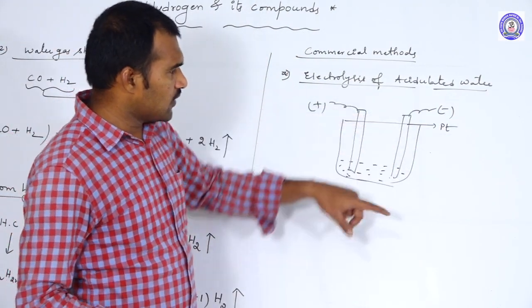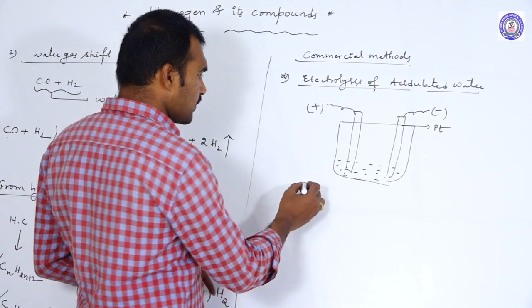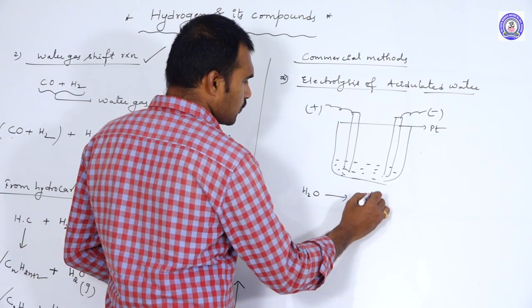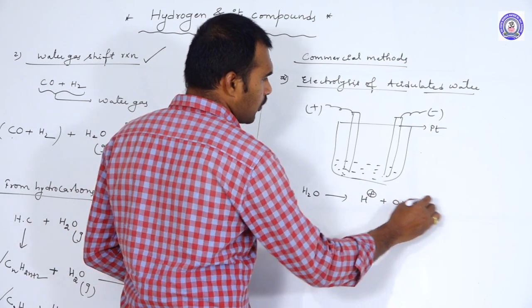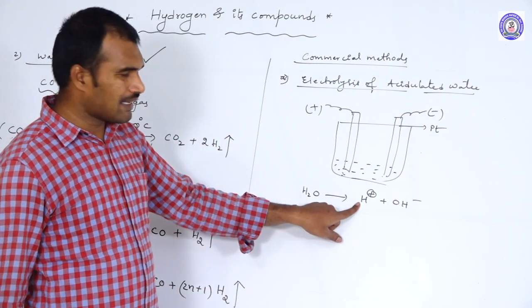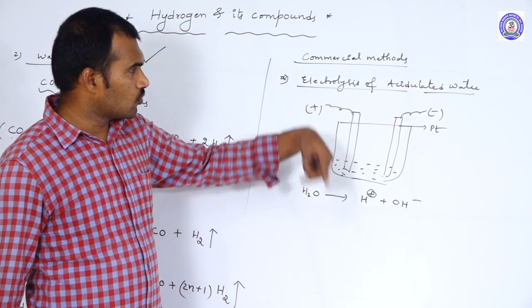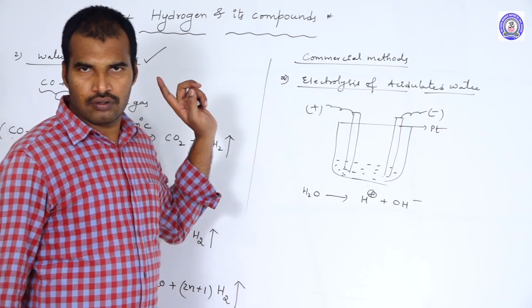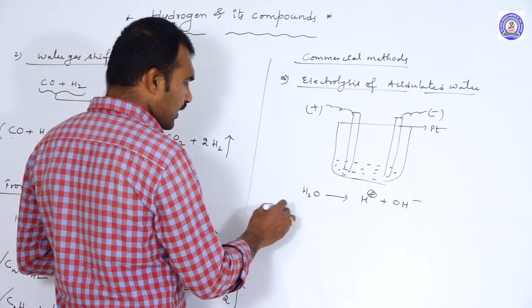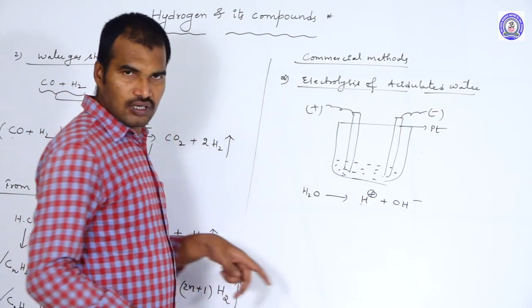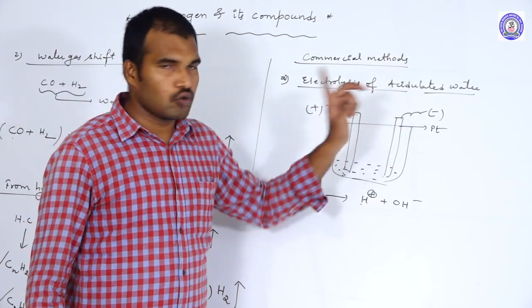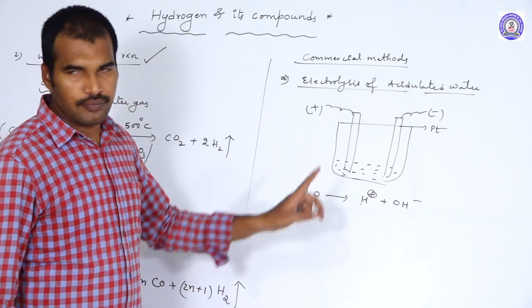When you electrolyse, what happens? H2O splits into H+ ions and OH- ions, and all cations are attracted towards the cathode and anions are attracted towards the anode, so that hydrogen gas is liberated at which electrode? Cathode. At the cathode H2 gas will be liberated.